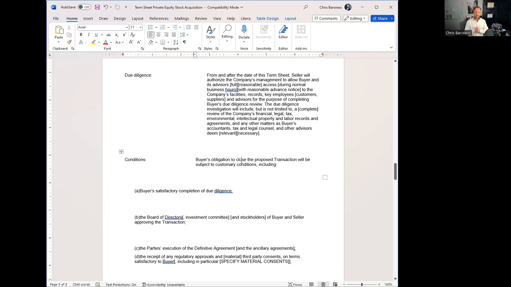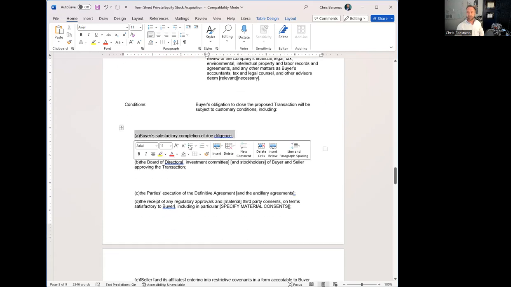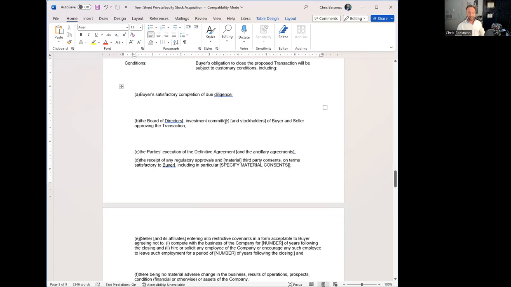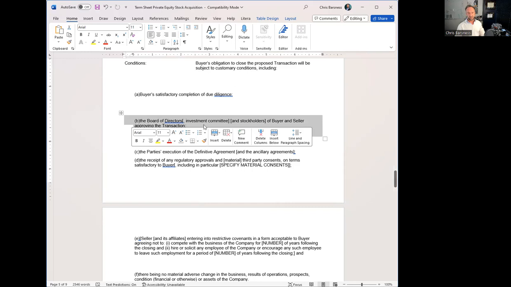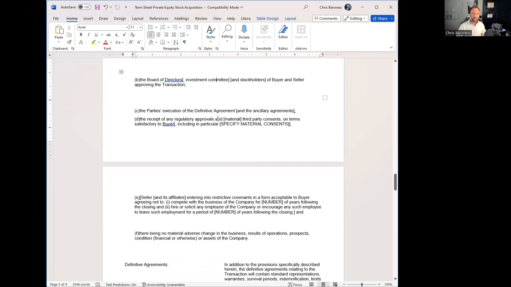In terms of closing the transaction, you want to outline, okay, are there contingencies? We already talked about one. If there's a loan and you can't get the loan to buy the business, you probably need the right to walk away as the buyer. Are there some other conditions before the buyer has to close? Well, due diligence. Number one, that's a big one. Want to make sure that everything looks good, kicking the tires, and that they still want to move forward. There might need to be approvals from boards of directors, stockholders, whoever's involved on both sides.